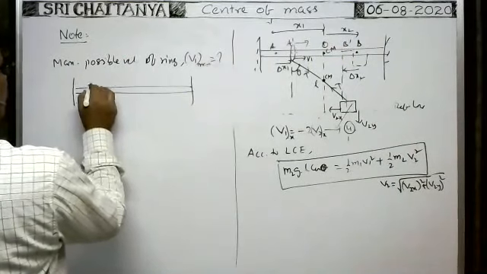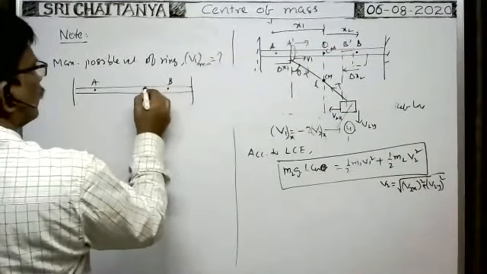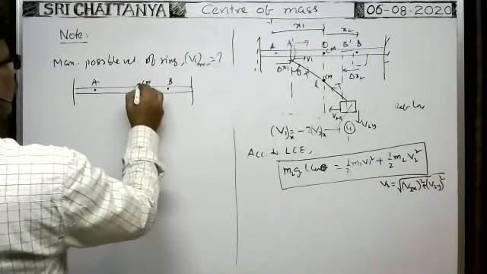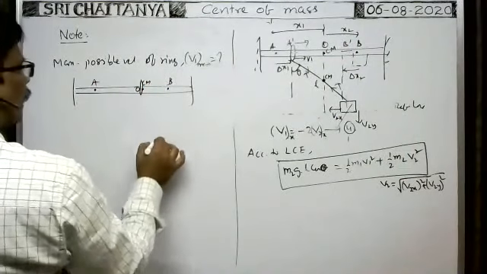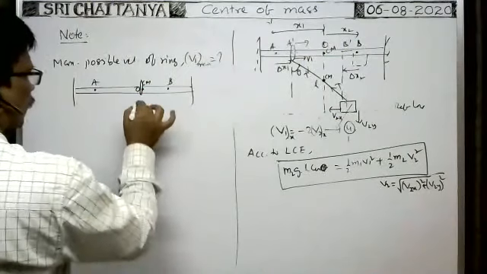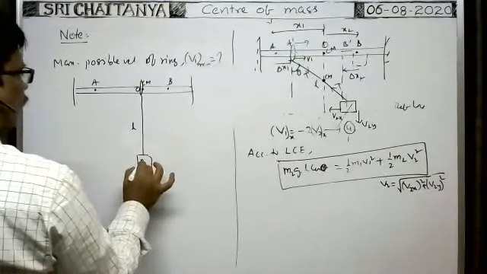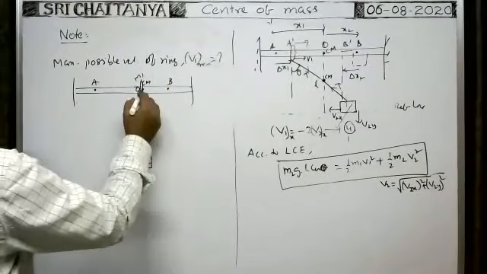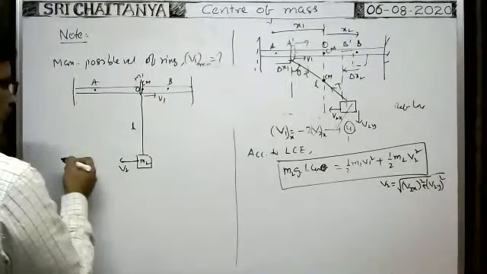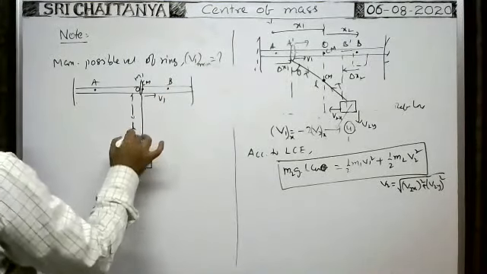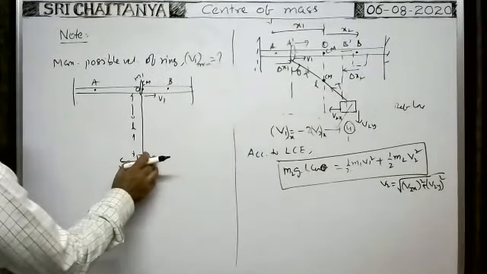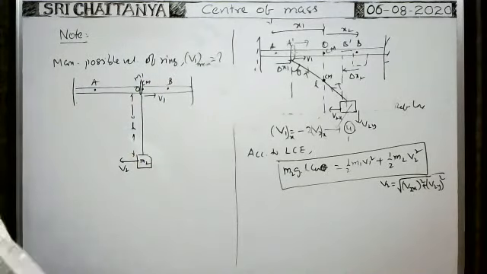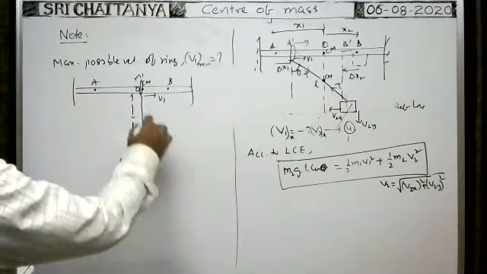Initially the ring is here, the block is here, and the central mass is at point O. Whenever the ring reaches the position of the central mass, the block comes down vertically like this. Here this is the string of length L. It is the mass M2, it is the mass M1. At that time it has only velocity towards the right, and the other has velocity towards the left. As the block comes down to the lowest position, it loses maximum potential energy, which is converted into kinetic energy. So at this position of the block, the velocity of the ring becomes maximum.